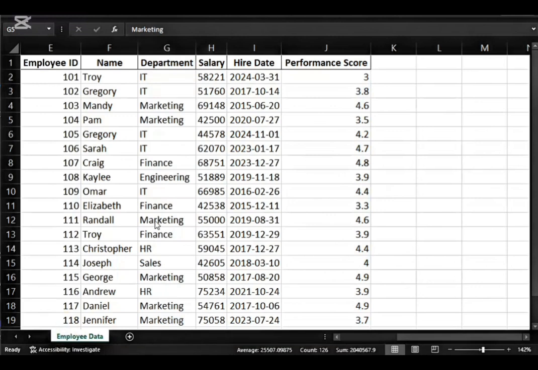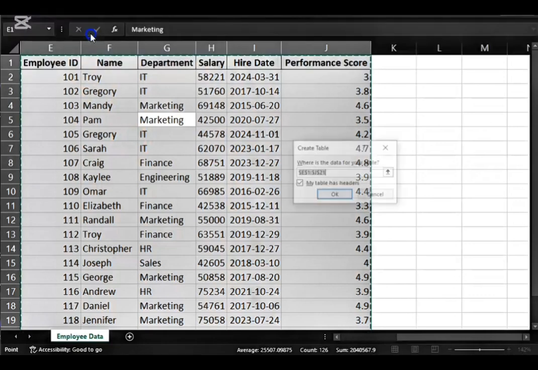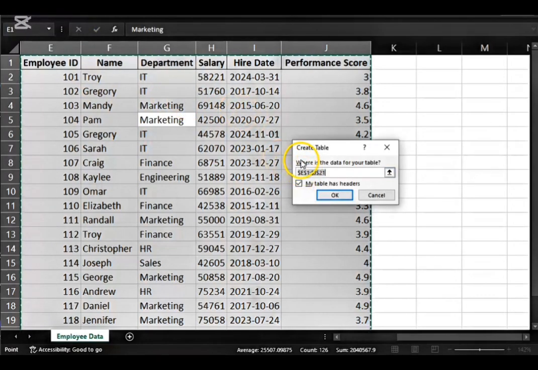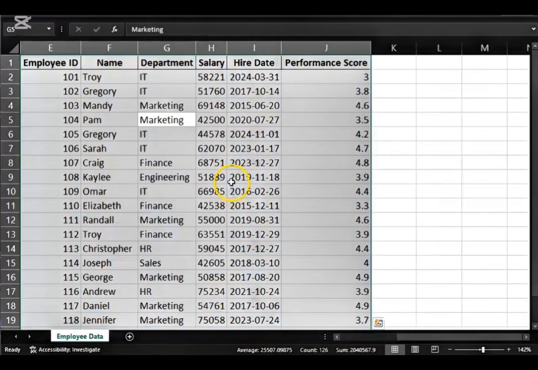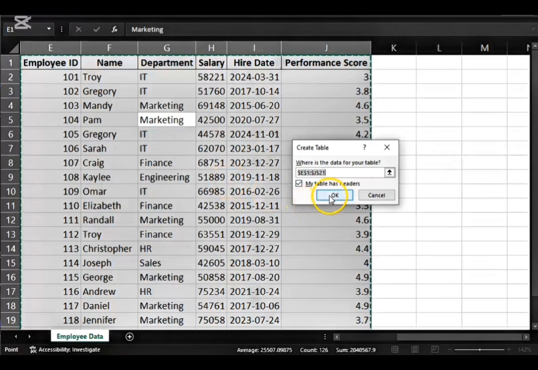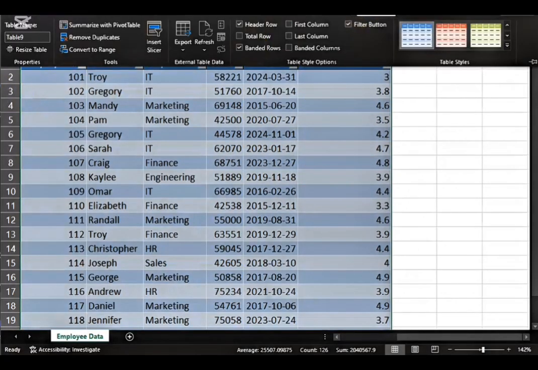Let's create a table to manage this data. Highlight your table, go to Insert, Table, and then where is the data for your table? The range I have selected is here. My table has headers. You check. Okay. Now we can use the shortcut key, Control T, to create a table as well. Having created the table, let's go to table design. Here, table name, I can rename my table to employees.